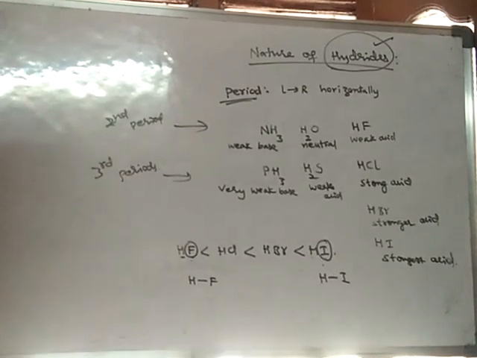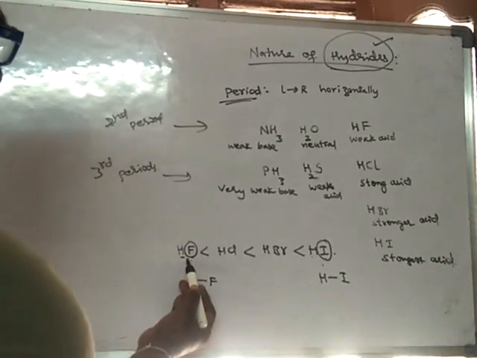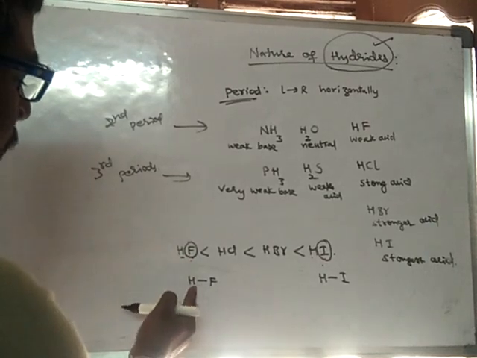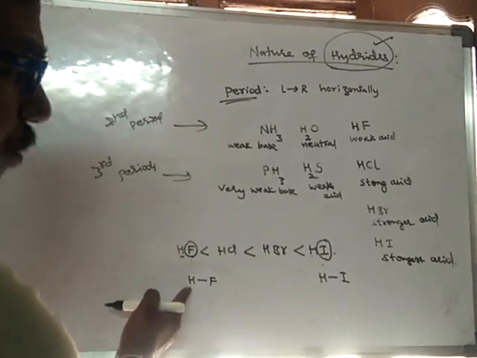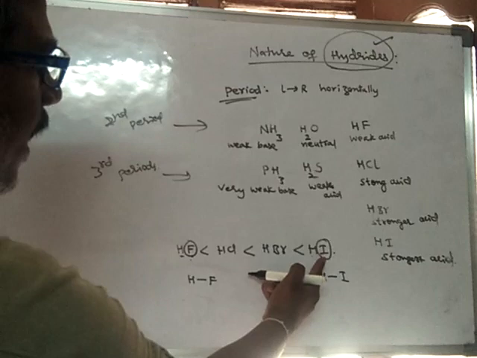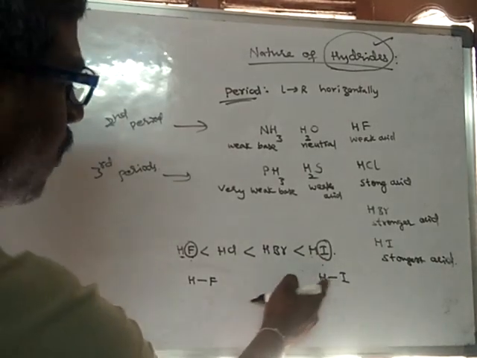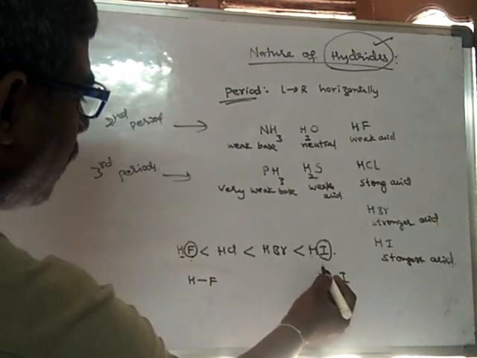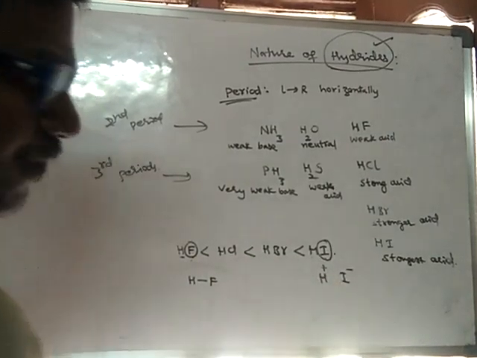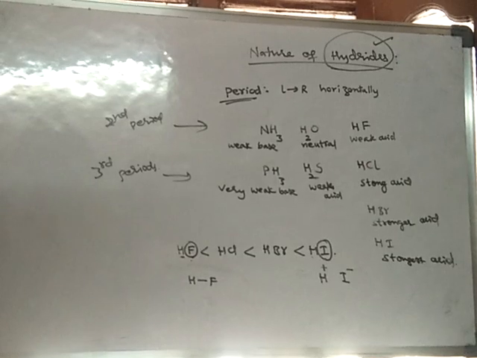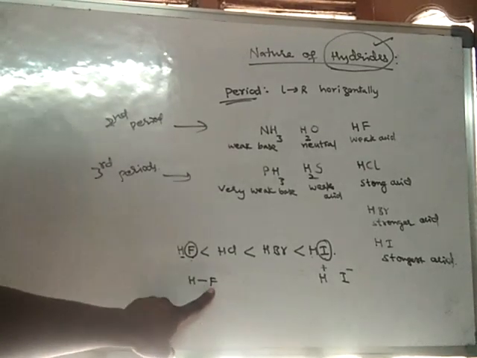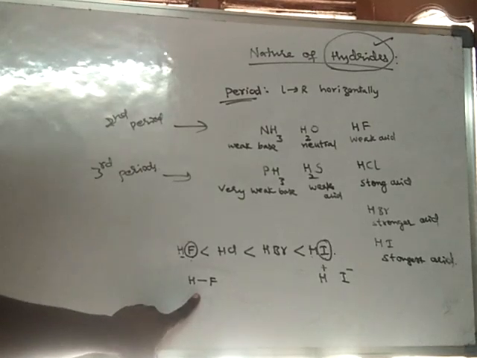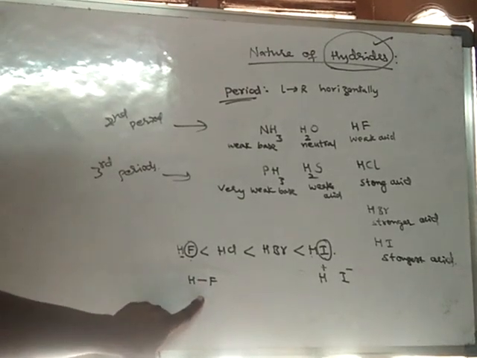As fluorine is more reactive, it forms a strong bond and never leaves hydrogen. But iodine is less reactive, so it can leave hydrogen easily. This bond can be broken easily and converted to H plus ions and I minus. But as the H-F bond is stronger, it cannot lose hydrogen easily. The bond does not break easily.